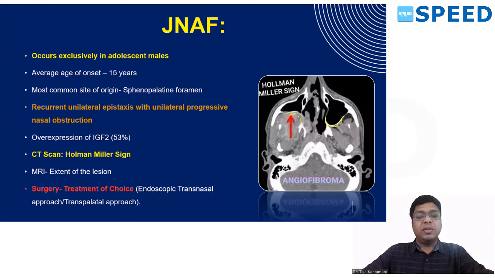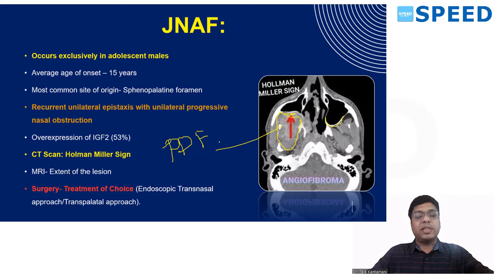Why is it happening? Because of filling of the pterygopalatine fossa by the mass. That is the reason it causes a sign called the Holman-Miller sign or antral sign, or anterior bowing of the posterior maxillary sinus wall.